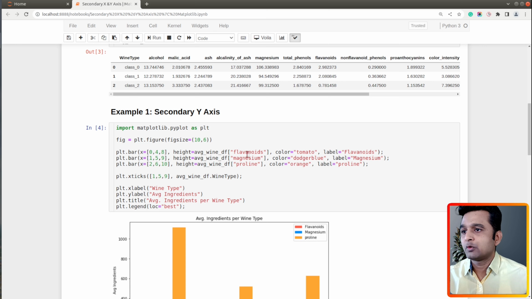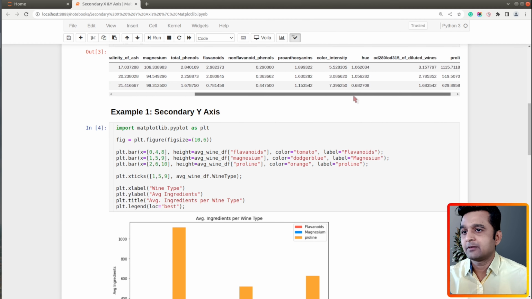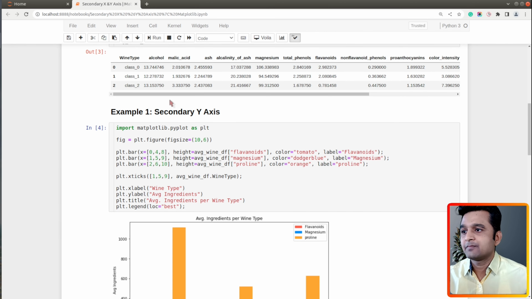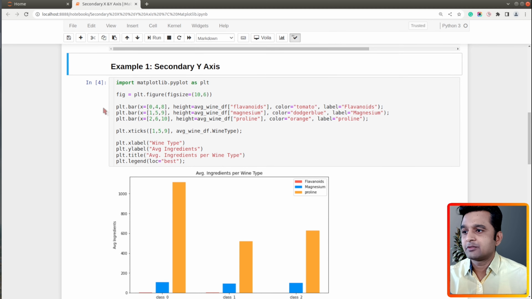So let's go to our data frame. As you can see, flavonoid is between 0 to 3 and magnesium is between 94 to 106, which are on a quite higher scale. And on the other hand, proline is on a very high scale. It's going in the range of 500 to 1000. So it's on an even higher range.